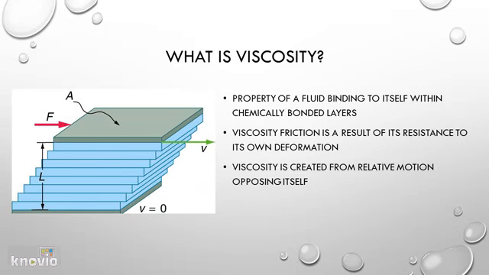What is viscosity? Viscosity is the property of a fluid binding to itself within chemically bonded layers, creating a drag within its own fluidity. The friction created from viscosity is a result of the fluid's resistance to its own deformation when subjected to a shear or tensile stress. This can be seen with the figure to the left. Viscosity is created from layers' relative motion opposing itself while traveling at different velocities.